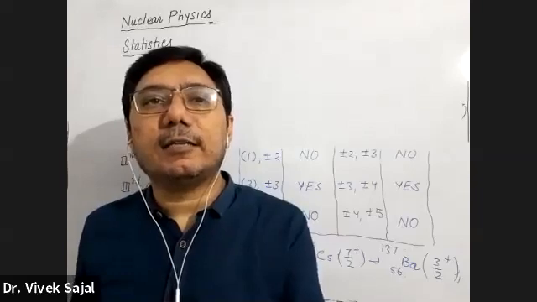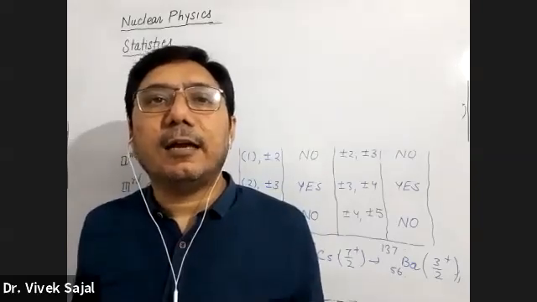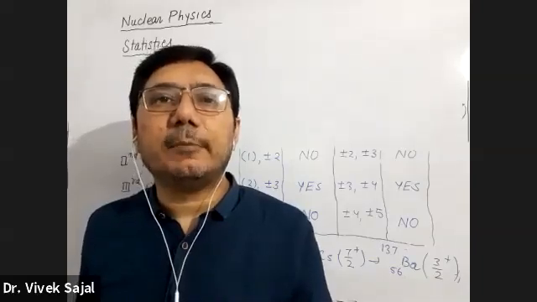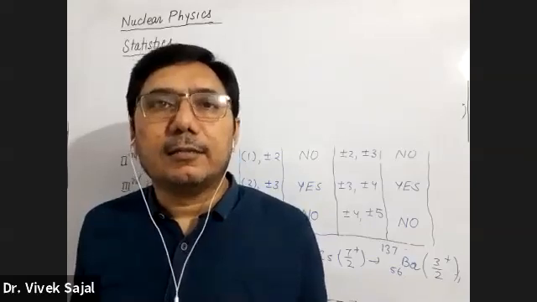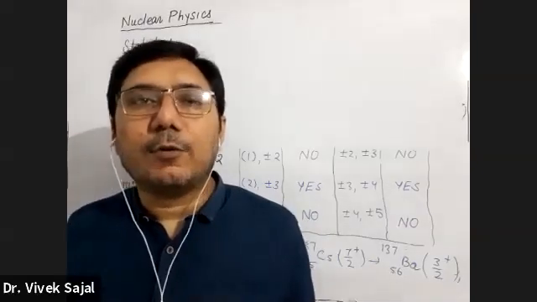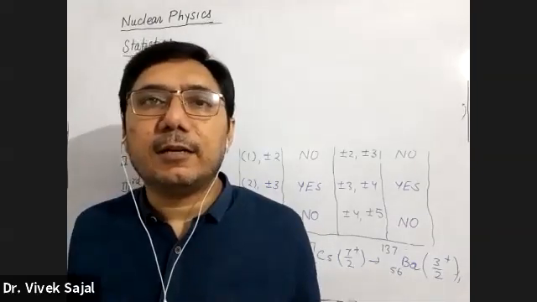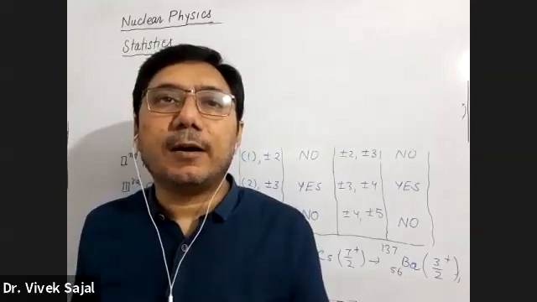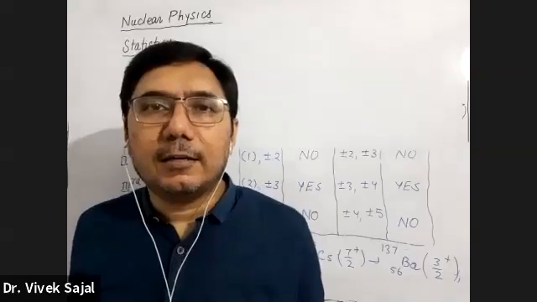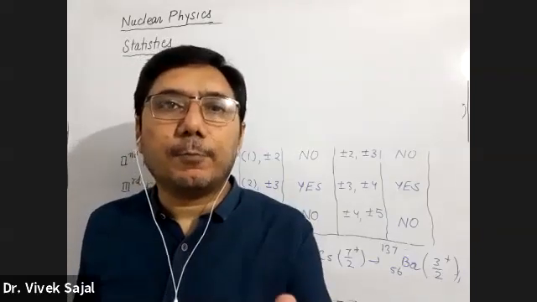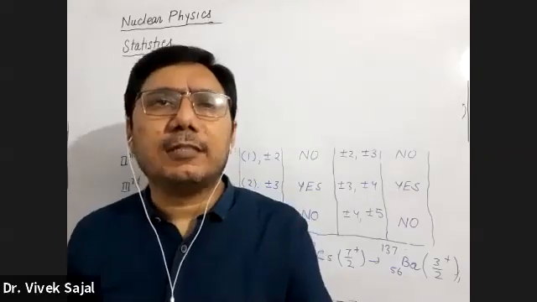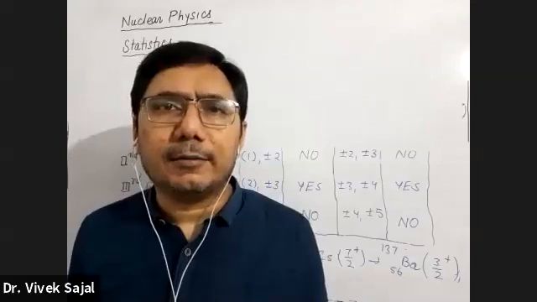We were discussing the general properties of the nuclei, and the next property is the statistical behavior exhibited by different types of nuclei. What is the meaning of statistical behavior? If we choose a group of particles or a group of nuclei, for example, there are many nucleons inside the nuclei, so this is a group of particles.